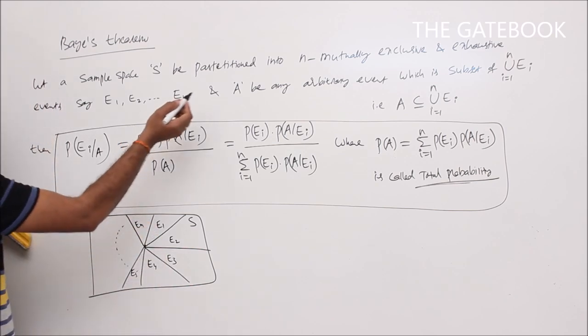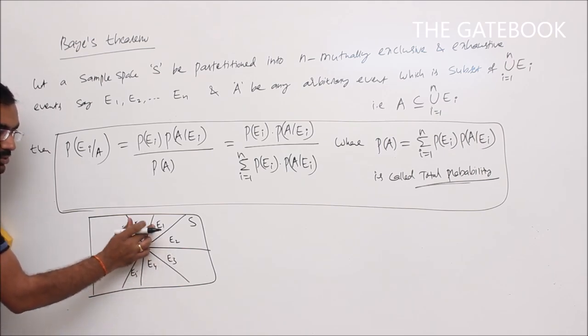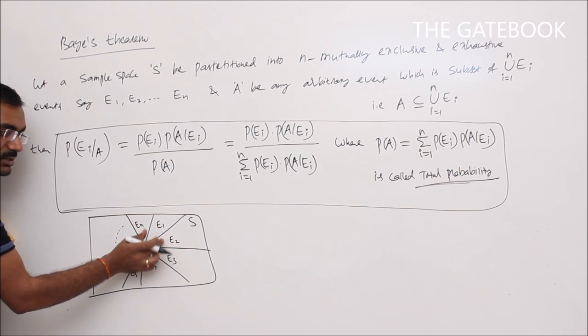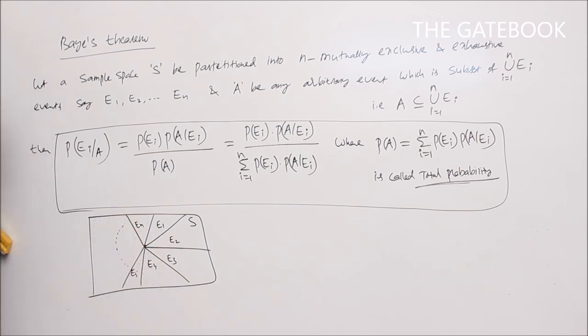So all these are mutually exclusive and exhaustive. Why are all these mutually exclusive here? Mutually exclusive means take any two, there is no common part for any two events. E1, E2 disjoint, E1, E3 disjoint, similarly E2, E3 disjoint. So mutually exclusive is nothing but disjoint events. So all E1, E2 and so on En are disjoint events.